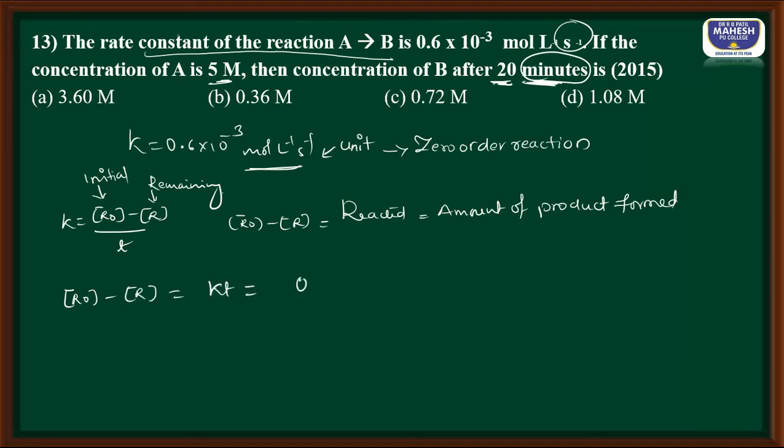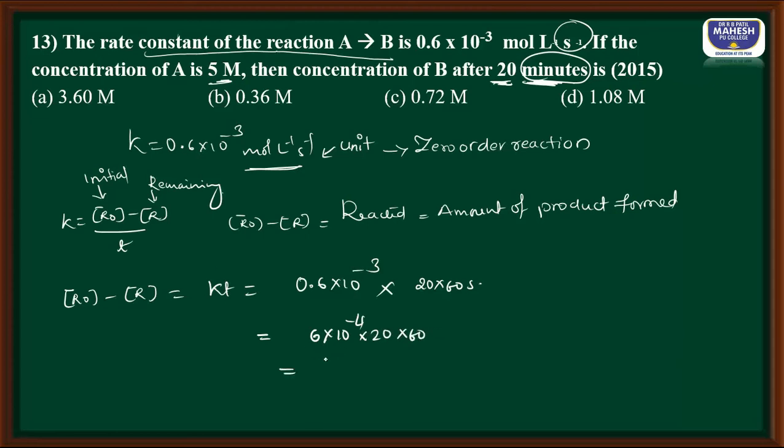K they have given 0.6 into 10 to the power minus 3. T they have given, after 20 minutes, 20 into 60 seconds. Let me write like this, because here they have given K in terms of second inverse. So it is nothing but 6 into 10 to the power minus 4 into 20 into 60.